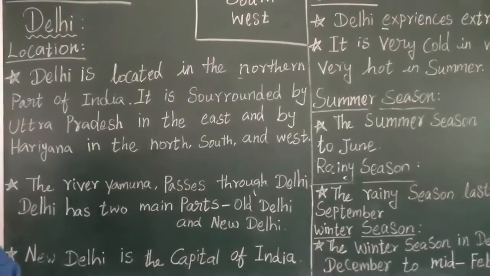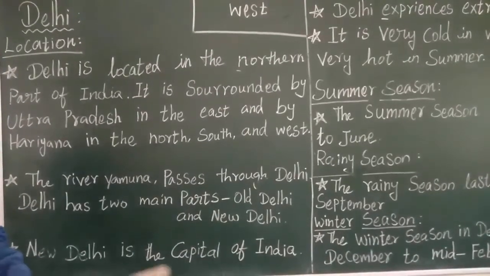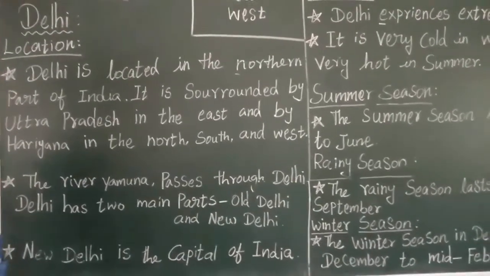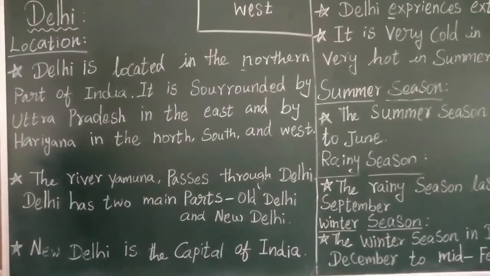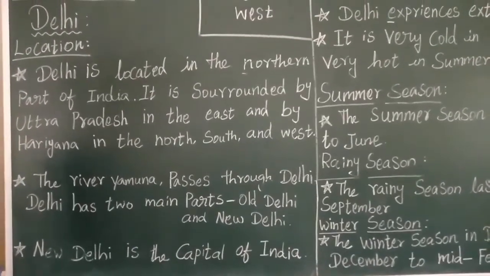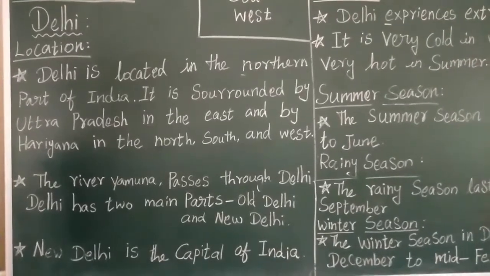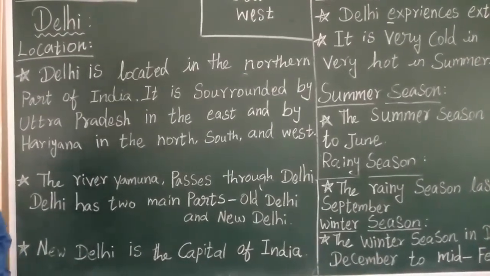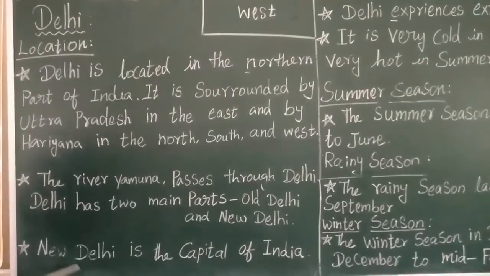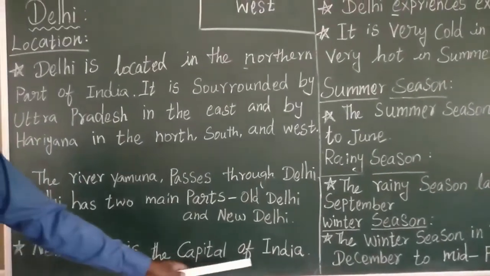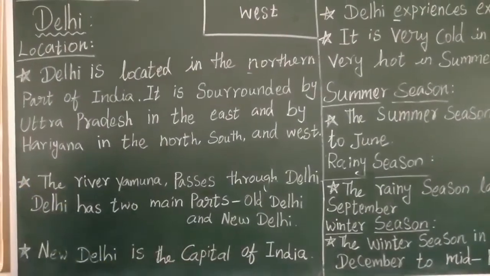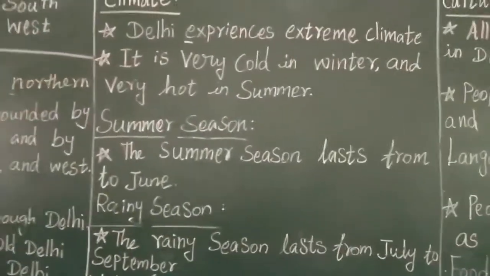Chennai is the capital of Tamil Nadu. Just as Delhi is the capital of India, in the same way each state has its own capital. I told you Tamil Nadu is a state of India where we are living. So Chennai is the capital of Tamil Nadu. Like this, New Delhi is the capital of the entire nation, India. So let us see Delhi.